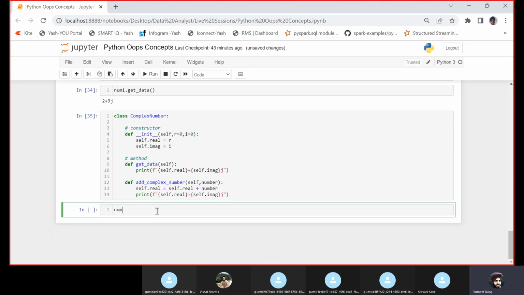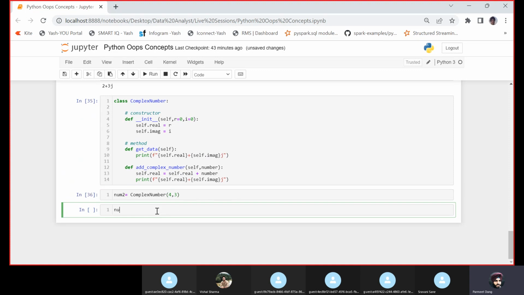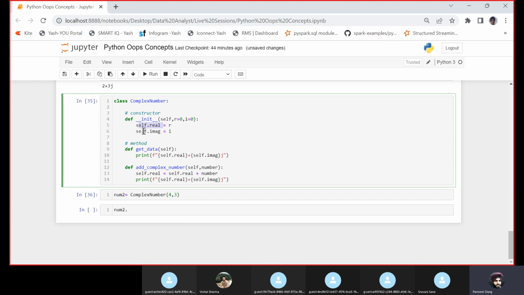Now if I invoke this object complex number and let us do 4 comma 3. Now you would see num2 dot, I am not getting number as an attribute here. See, num2.number doesn't exist, whereas num2.real and image exist. These values we can access outside the class also.